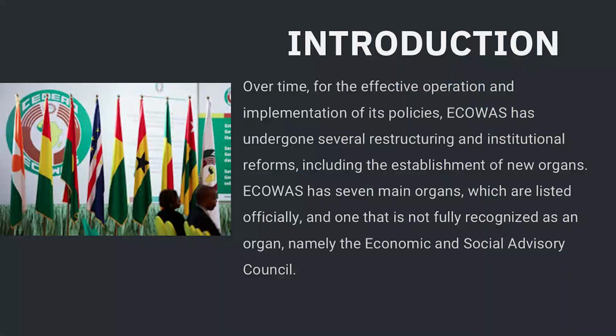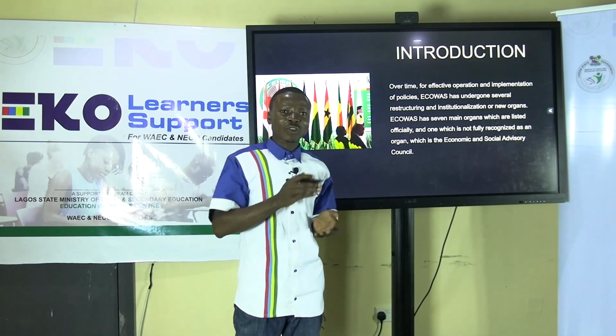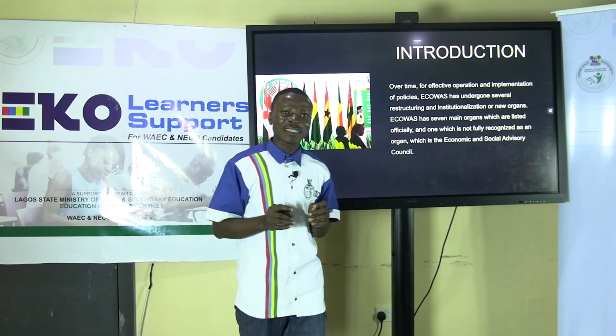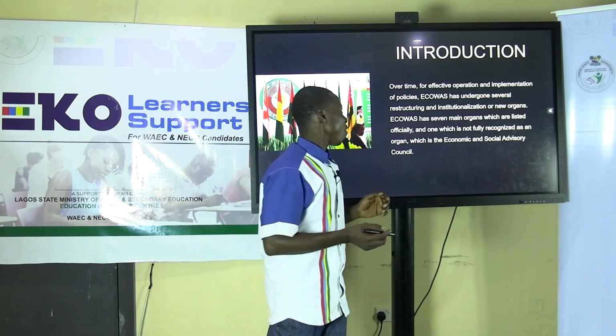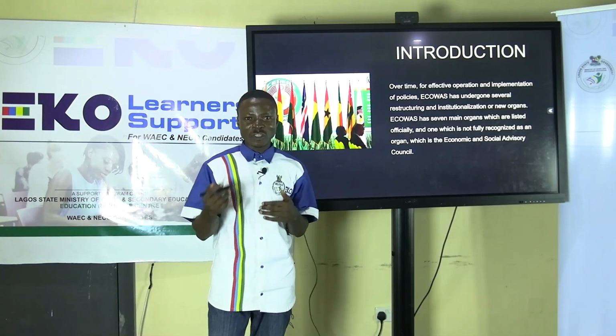We'll look at what the structure and organs of ECOWAS are. The structure and organs of ECOWAS are the way the organization is structured for maximum operation and effective implementation of policy. Over time, ECOWAS has undergone several restructurings and institutionalization of an organ or the modification of a new organ.